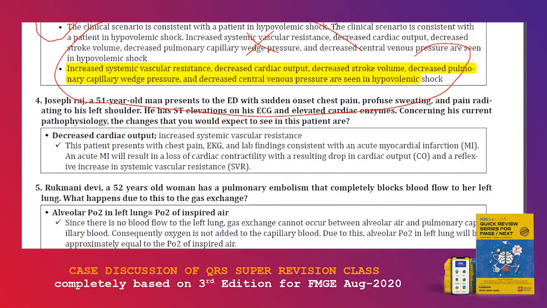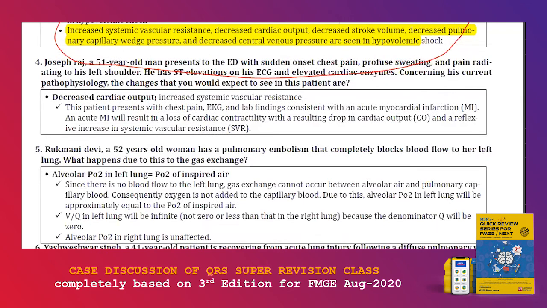So there's going to be increased systemic vascular resistance. Since there's a lot of resistance, less blood is needed for the organs. If I give less blood, all of your organs are happy. You are saying, okay, fine, we have less time to survive in that, but still we'll give some time for you so that you can take care of yourself. So the heart is going to take care of itself. The decreased cardiac output and increased vascular resistance play a vital role in that part. Is that clear?